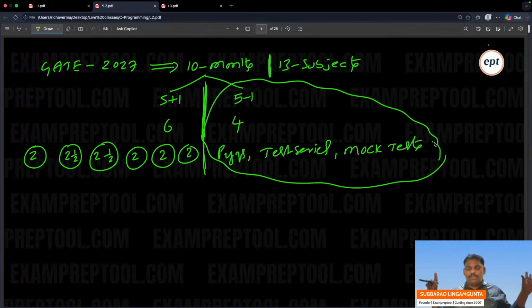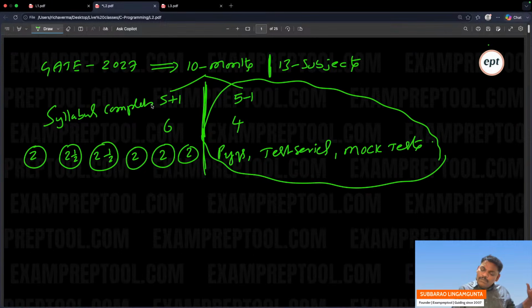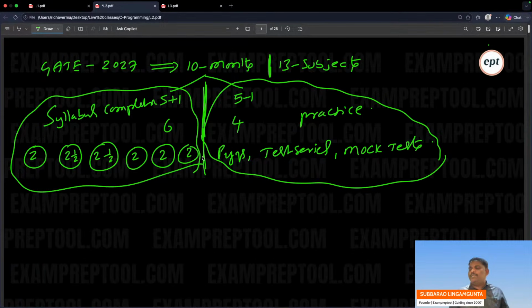GATE 2027, you want to crack it. See the possibilities. How much time is there? 10 months. How many subjects are there? 13 subjects. Then how will you plan? Will you do 10 months for syllabus completion? No. Syllabus completion, 6 months. Next, practice, 4 or 5 months. Approximately this is the plan. If you want to get a nice rank, please follow it. Directly or indirectly, please follow.